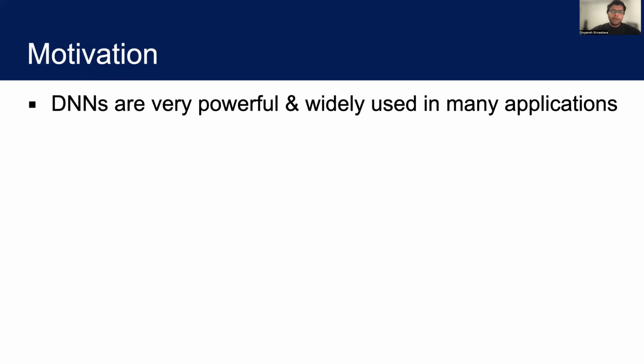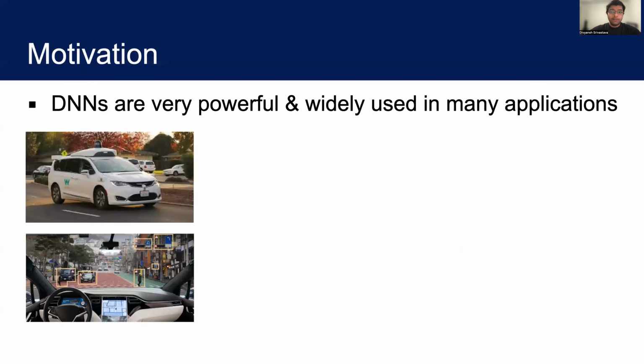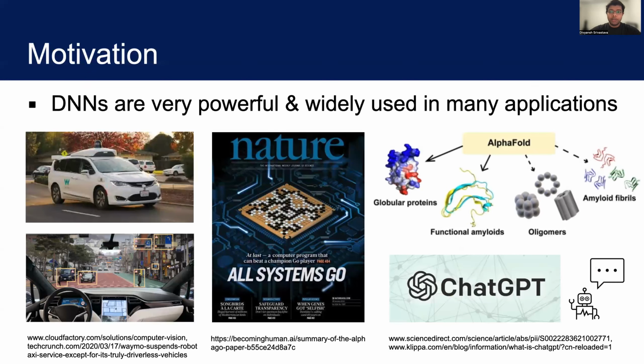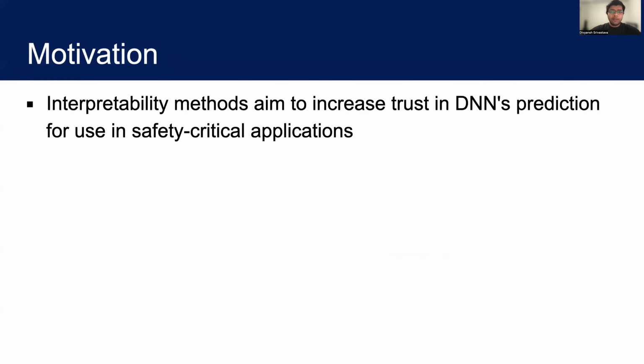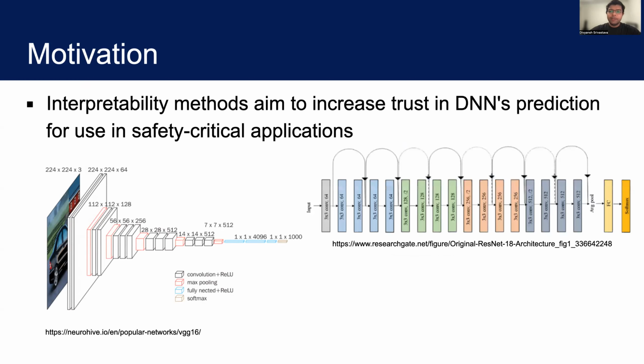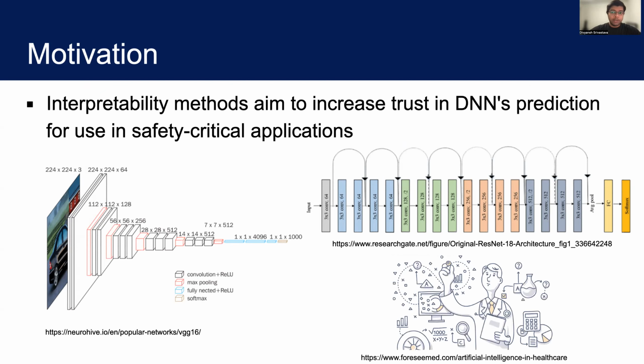DNNs have become a powerful tool for solving complex machine learning problems. They have found use in different applications, including self-driving, playing computer games, healthcare, and chatbots. DNNs have shown promise for use in safety-critical applications. However, their black box behavior makes it difficult to place trust in their predictions in high-stake settings. Interpretability methods aim to increase trust in DNN's predictions by providing insight into their internal workings.